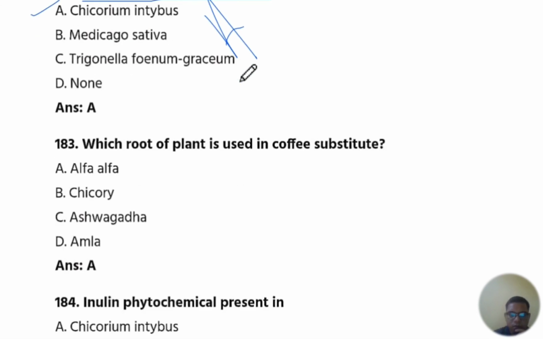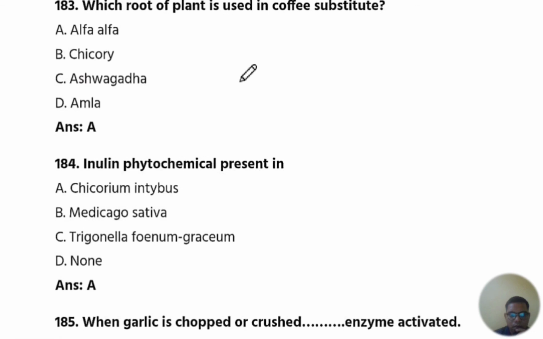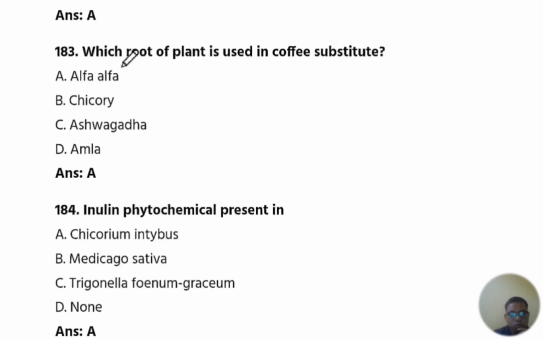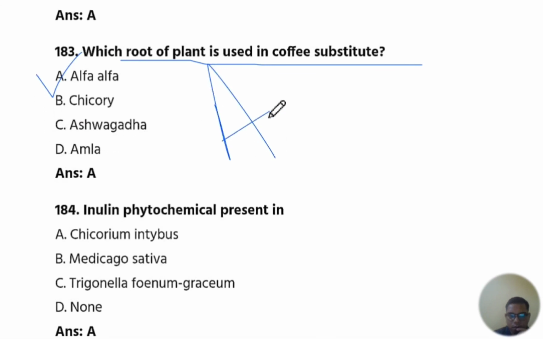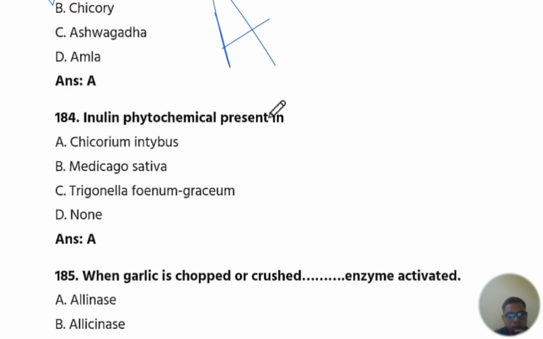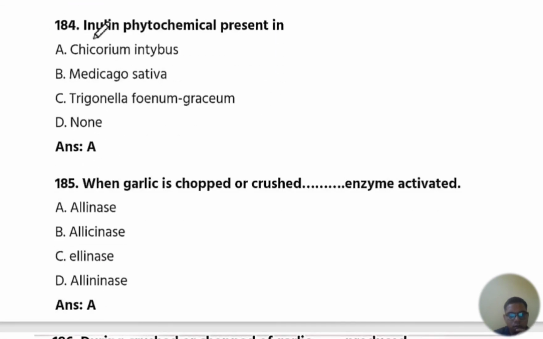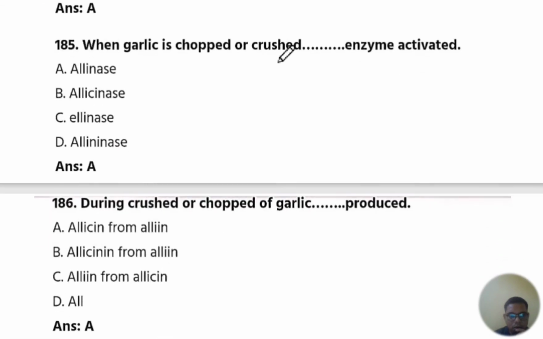Okay. Next is 183 question number. Which root of plant is used as coffee substituent? The answer is A, chicory. Okay. The next is 184 question number. Inulin phytochemical present in Cichorium intybus. The answer is A, Cichorium intybus. The next is 185 question number.